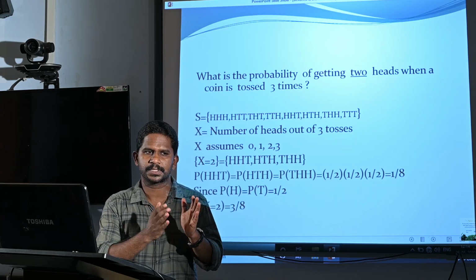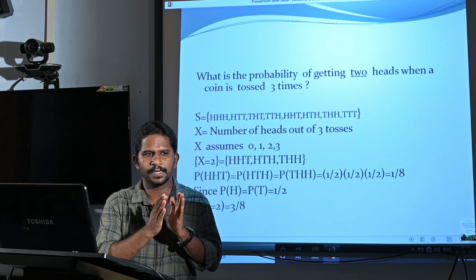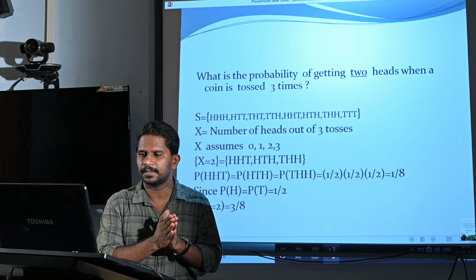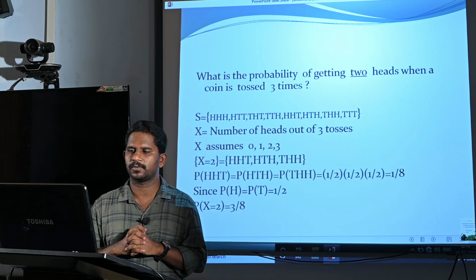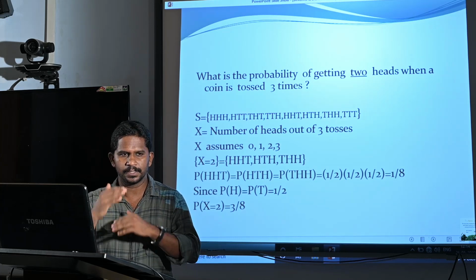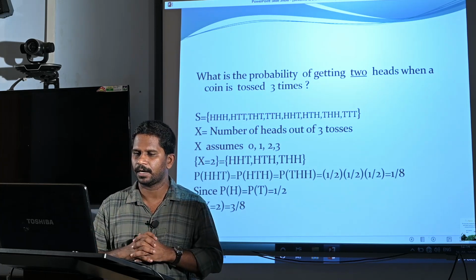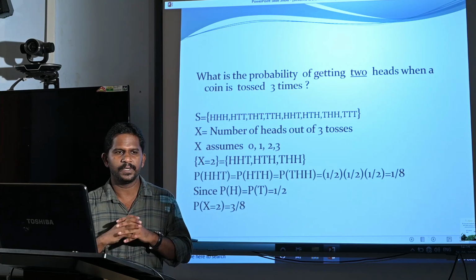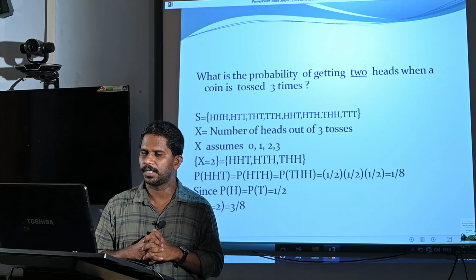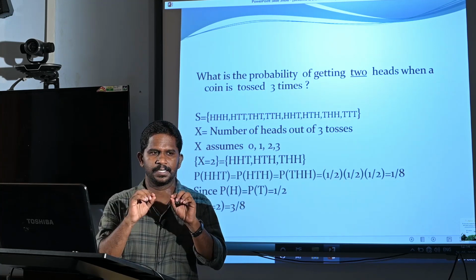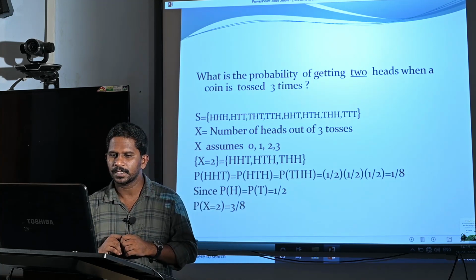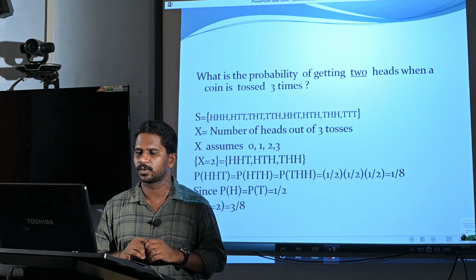HTT means the first outcome is head, the second one is tail, the third one is tail, etc. These are the possible cases of the outcomes. Now, we define the random variable x equal to the number of heads out of 3 tosses. So, x assumes values 0, 1, 2, 3.